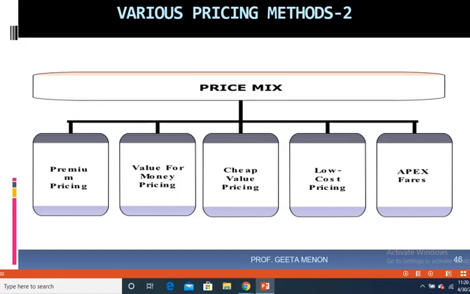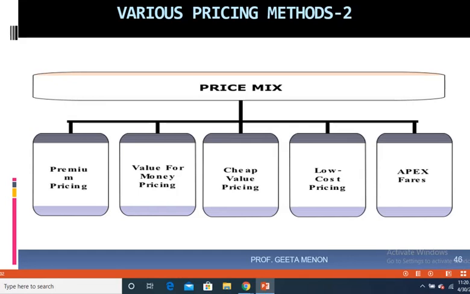And in premium pricing for this car manufacturer, for his cars, he might provide airbags for safety purposes, then bottle holders, magazine holders, and so on, or a television inside, or he can have GPS provided with the car.